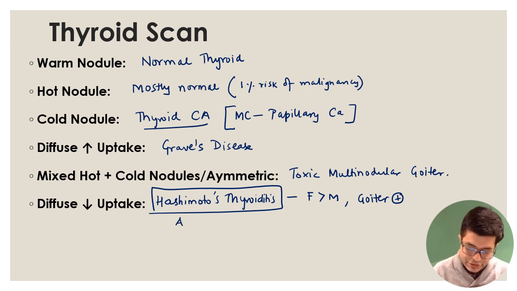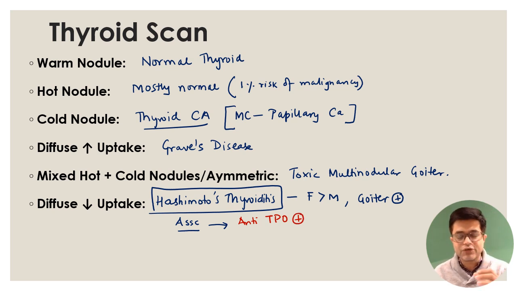What are the conditions which are associated with Hashimoto's thyroiditis? More than 70% of these patients are found to be anti-TPO, thyroid peroxidase antibody positive. So it is a kind of autoimmune disorder. So anti-TPO is found to be present. Many patients who are negative for anti-TPO may have anti-TG.